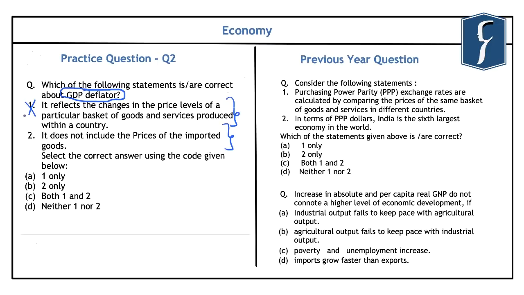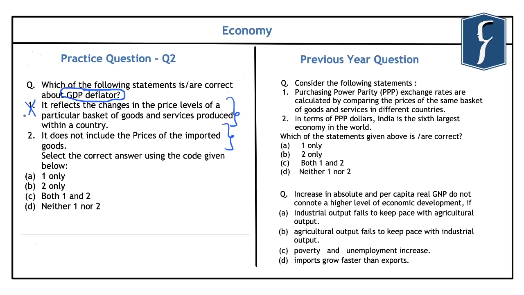And as compared to the GDP deflator, we note that the wholesale price index and the consumer price index calculate the changes in price levels based on a basket of goods and services. So this is a clear difference between the GDP deflator and the CPI as well as the WPI. This question could be easily solved if you are clear with the definition of gross domestic product, because it is related to the goods and services produced within the geographical boundaries of an economy.